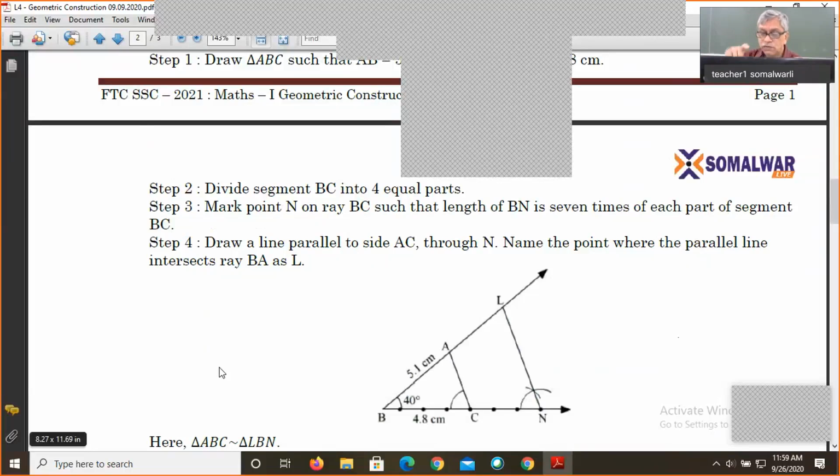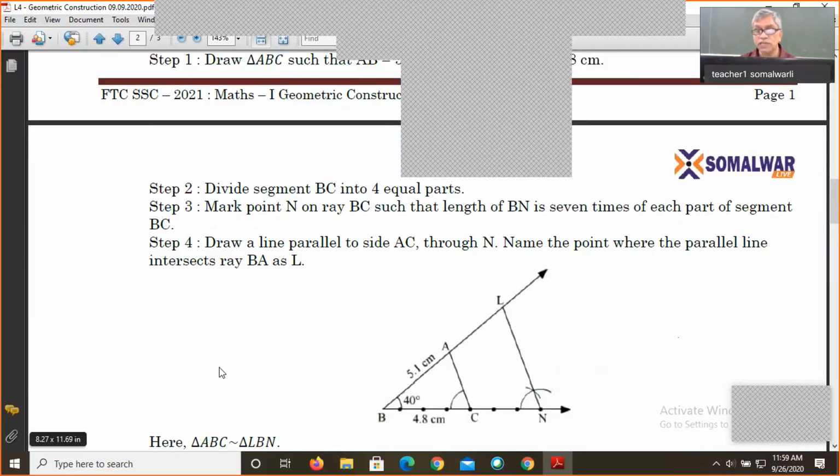Now at C, we take some distance and mark an arc, and the same arc we draw here. Then we take the angle measure and draw the crossing arc, and there will be Ln. Ln is parallel to AC by using congruent corresponding angles. When they are corresponding and congruent, the lines are parallel. Therefore, AC is parallel to Ln, and there are 2 triangles, ABC and LBN. One side, BC upon BN, will automatically be 4 upon 7.